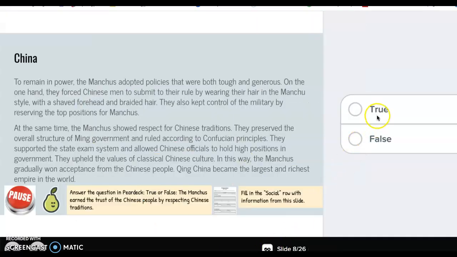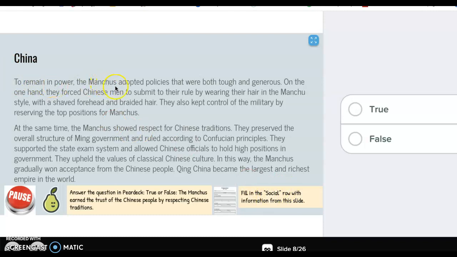Slide 8 is a true or false question. So I see that the question is, true or false, the Manchus earned the trust of the Chinese people by respecting Chinese traditions. So I'm looking for earned the trust, true or false. And then I'm also listening for information about social values or social ranks in this slide.